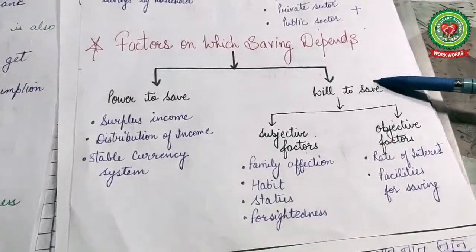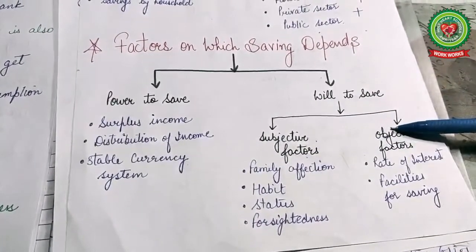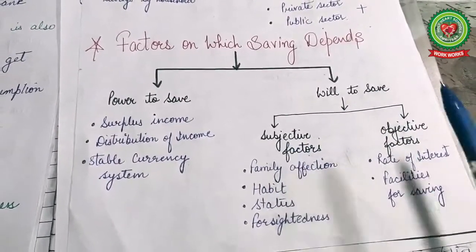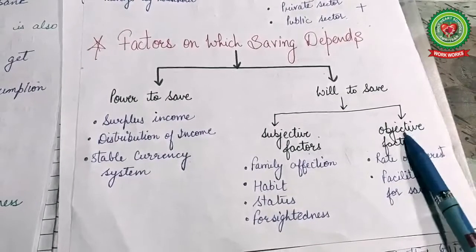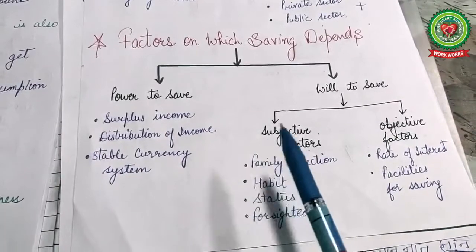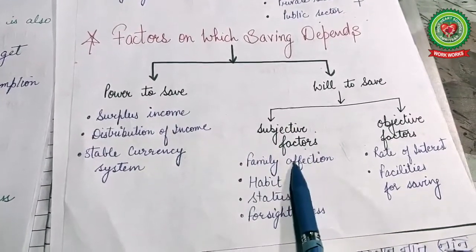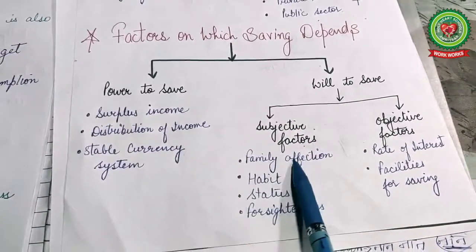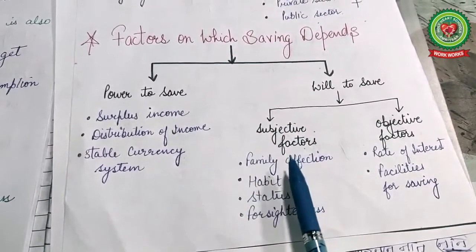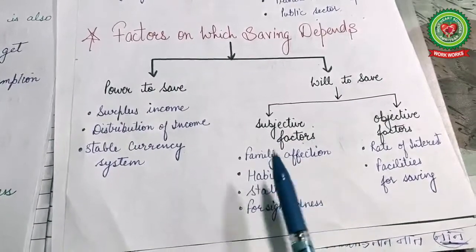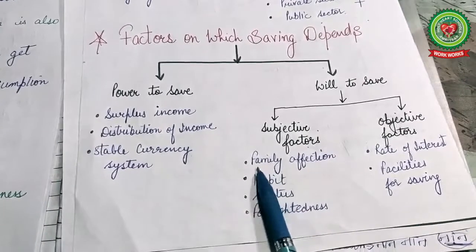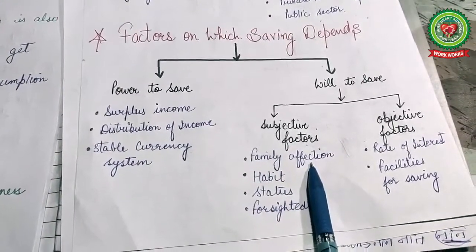Next, we will consider the will to save. It includes two factors, subjective and objective. The subjective depends upon the individuals, but the objective depends upon the country. In the subjective factors, the first one is family affection, the willingness to save. If we care for our family, for their education, their settlement, marriage purposes or birthday parties, people save. So it is due to family affection.